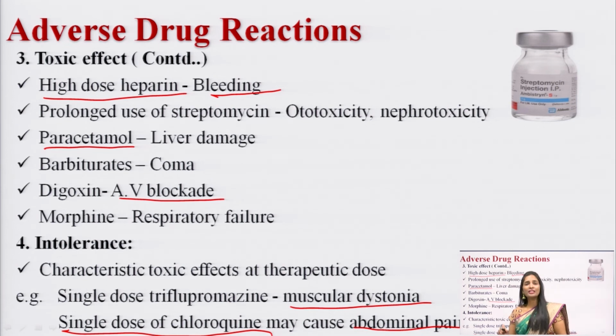Here you have given it in a single therapeutic dose, and in a single therapeutic dose it will show the characteristic toxic effect. So here I am giving a single dose of the chloroquine drug. I am not increasing the dose. What is the characteristic toxic effect seen with chloroquine? It can cause abdominal pain.